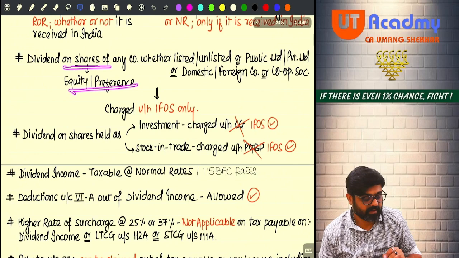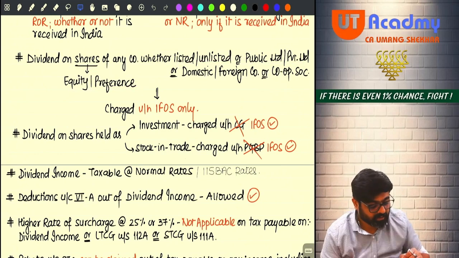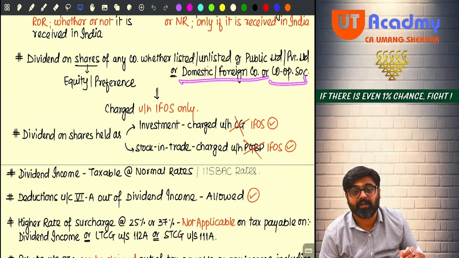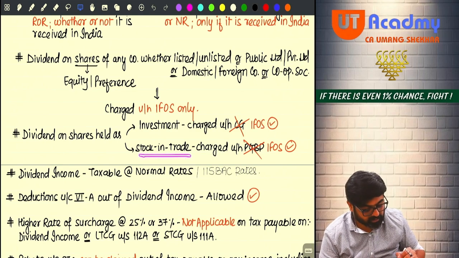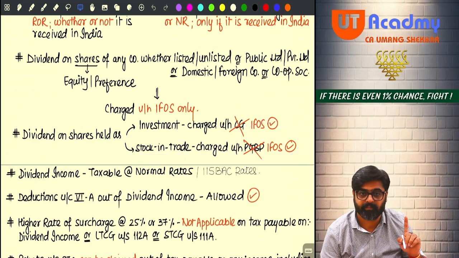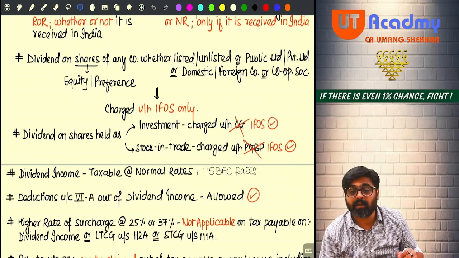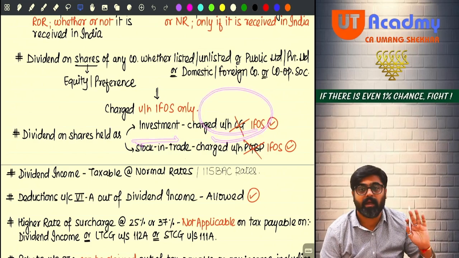Now, shares, equity, preference, listed, unlisted, public limited, private limited, shares of a company or a cooperative society, whatever shares you are holding, the dividend on them will be taxable here only. Even if the shares are held by you as stock in trade, still the dividend will be taxable as IFOS and not PGBP. Even if the shares are held as your investment, as your capital asset, still the dividend will be taxable under the head IFOS.